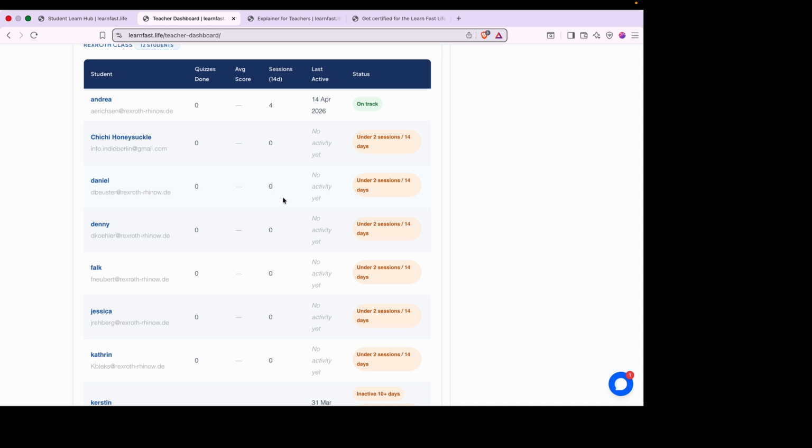Now, of course, we can also set it up so that the teacher will receive an email for certain alerts, like, for example, the day before the homework is meant to be handed in and only 2 people have handed it in. We could set it up so that you, the teacher, would then get an email alert about that. Or if one student was getting consistently below 40% in all the tests, for example, you could get an alert for that. So it's really quite flexible, and we're happy to work with individual teachers, individual classes and individual schools to fine-tune this and make it perfect for everyone as much as possible.